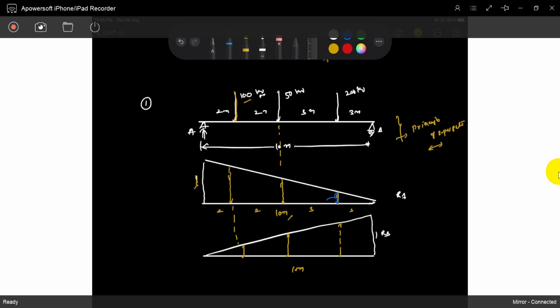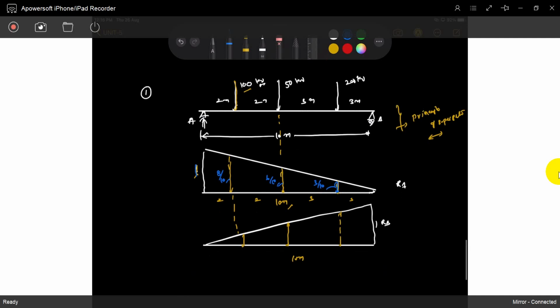This is 3 by 10. That's it, na? It's 3 by 10. What is this value? It's 6 by 10. This value is 8 by 10. This value is 10 by 10. That's why it's 1, for just taking 1 unit. So same here also.